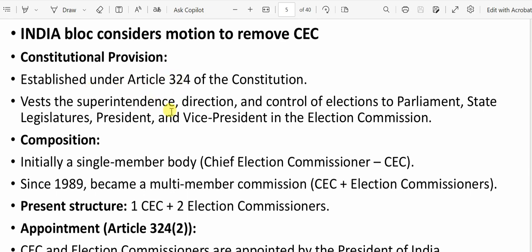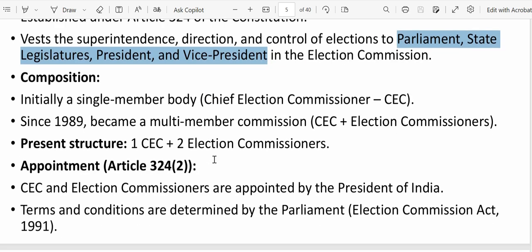Okay. Now, what is the function of the Election Commission? Basically it's superintendence, direction and control of the elections to the Parliament. So remember, the Election Commission performs its role to conduct elections. First is election to the Parliament, second is election to the state legislature, third is election to the President, fourth is election to the Vice President. So these are the four places where the Election Commission takes a role in conducting elections. Okay, this is important.